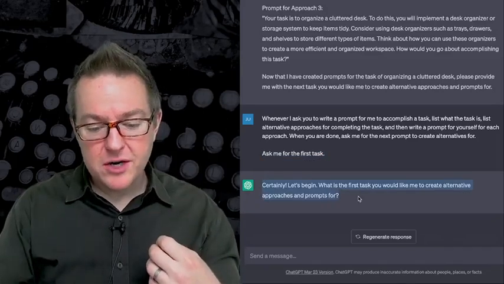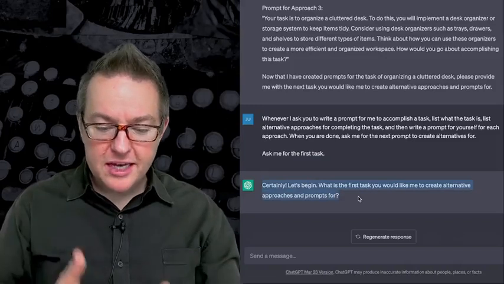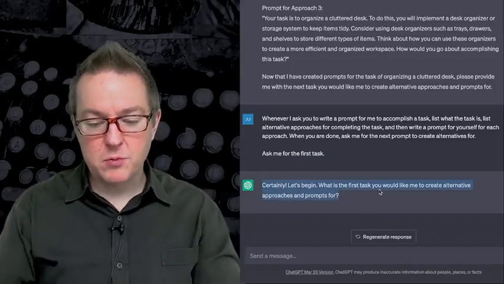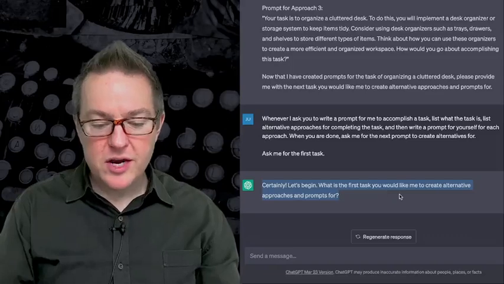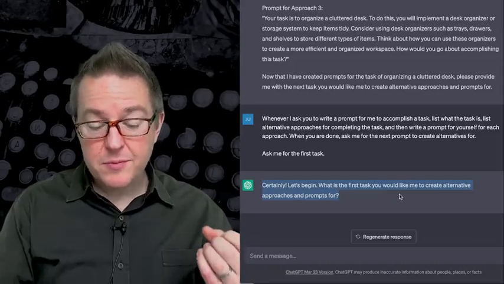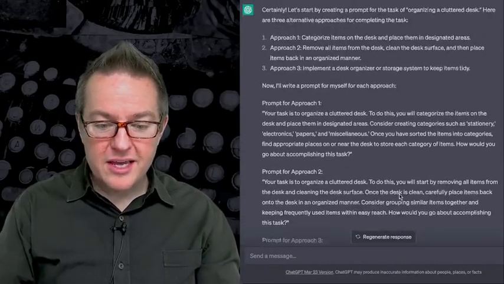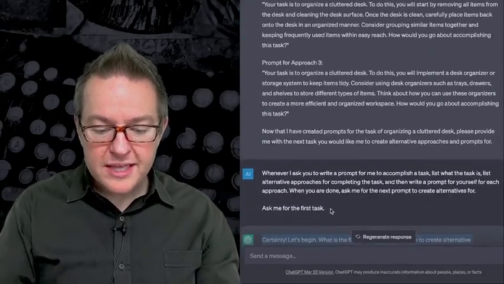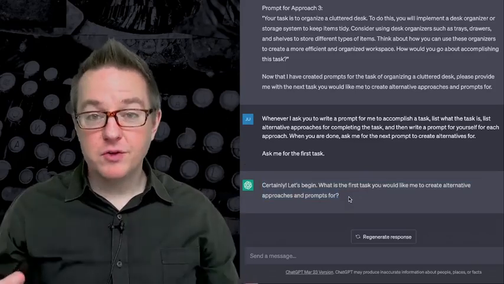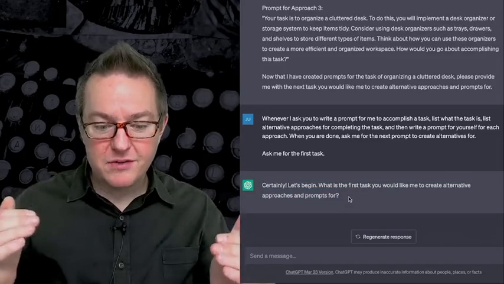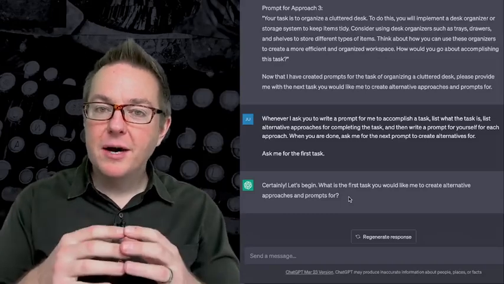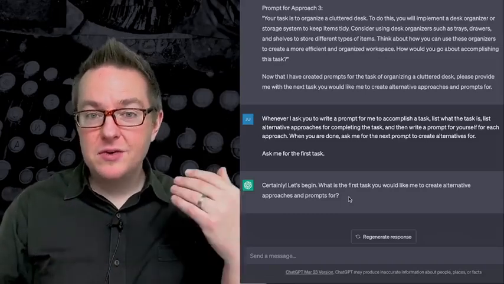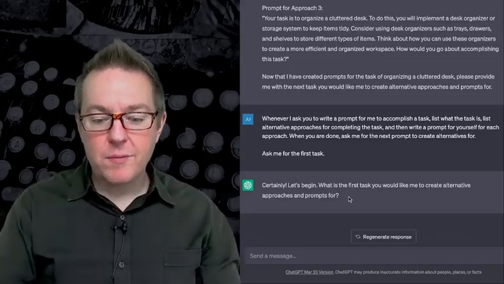And if we look at the comparison of the output, it's actually much more focused. So we see in this case, it says, certainly, let's begin. What is the first task you would like me to create alternative approaches and prompts for, rather than the much longer thing that it generated before that was not really helpful to what we were doing. So it kind of cuts it off. Notice it's the same input, but it's cut it off. It's told it, look, you need to stop right here, and you need to wait for my input.